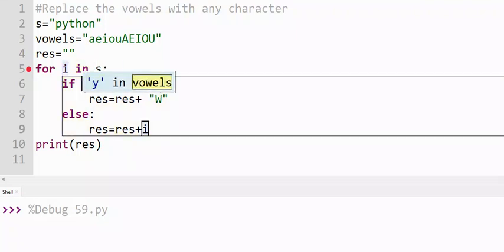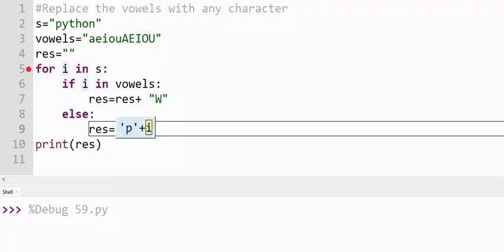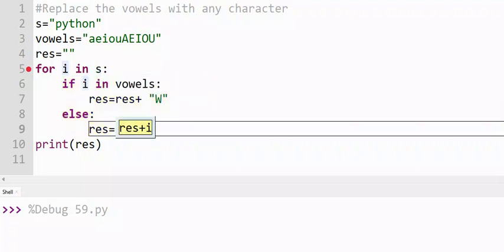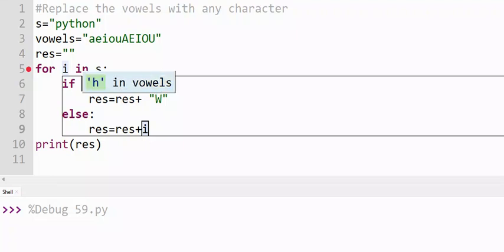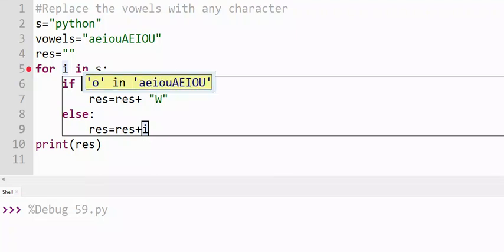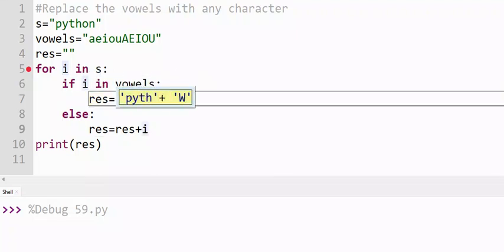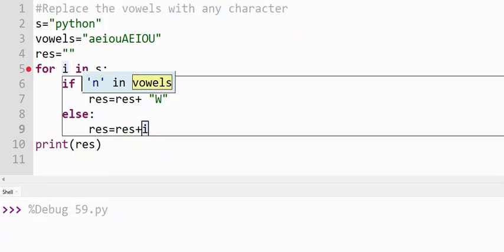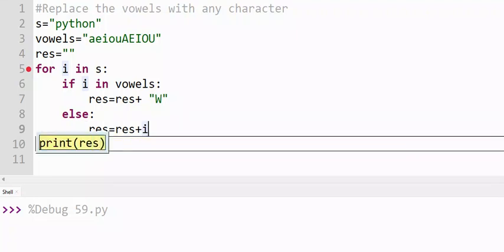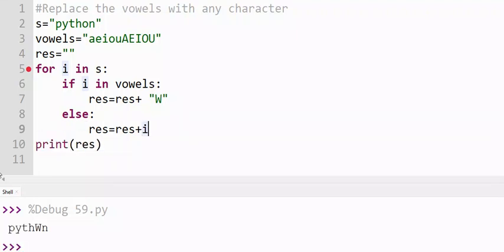Then the next item Y will come again. It will check Y in vowel. No. Then again it will come to the next, and similarly it will check for all the items present in the string, and it will match with each and every character, and it will find the vowel. If it is a vowel, where it gets the vowel, it will change into W and it will print the value. Okay, so we can see that we will get the answer Pythwn.